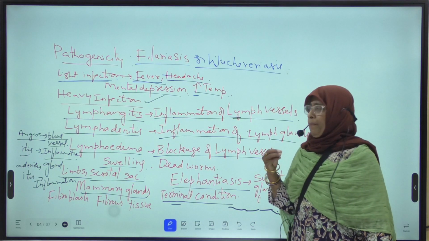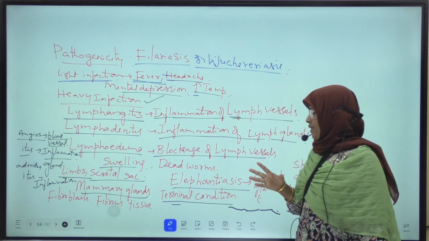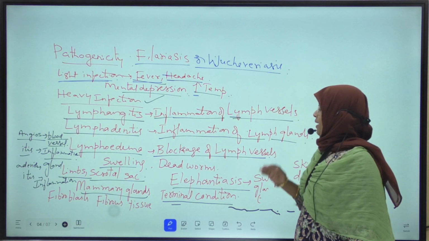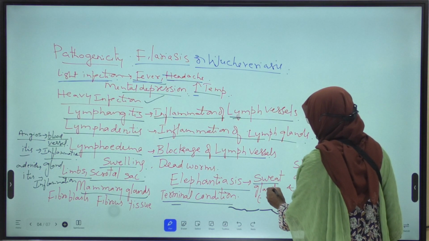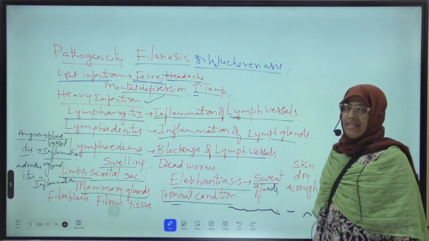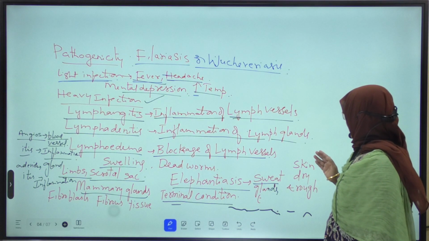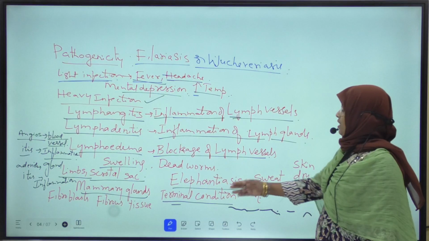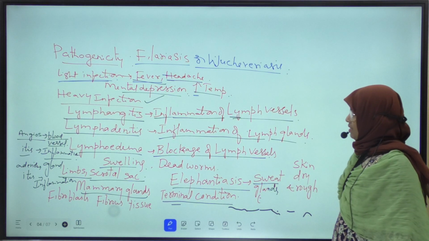Sweat glands of that patient disintegrate, and skin becomes rough and dry like that of the skin of an elephant. Skin becomes dry and rough due to disintegration of the sweat glands. Now this terminal condition is called elephantiasis.